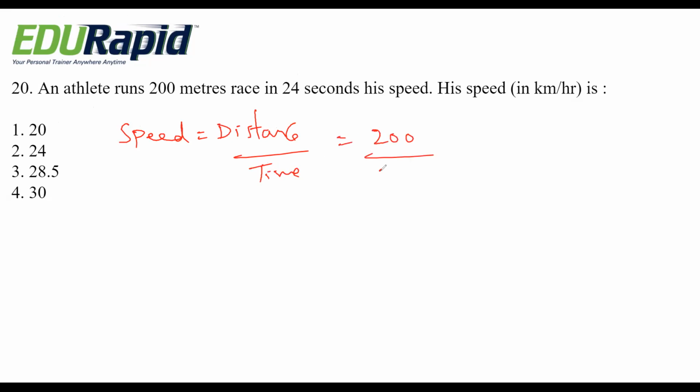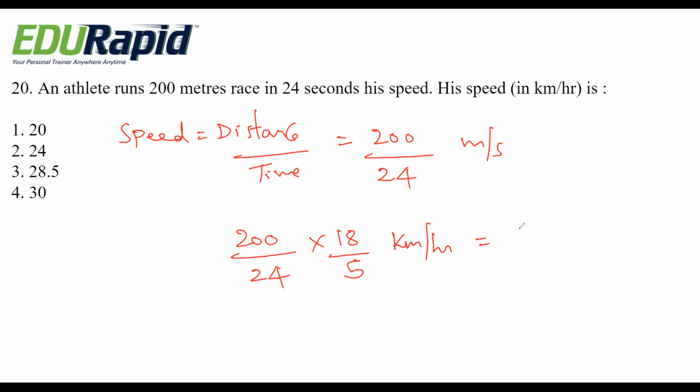Distance is 200 meter and time is 24 seconds. If you convert this to kilometer per hour, multiply by 18 by 5. If you further simplify, you will get 30 kilometer per hour. Option 4, 30 is the right answer.